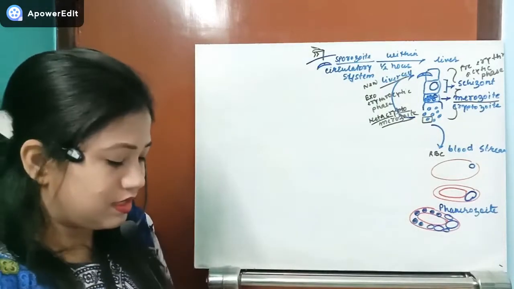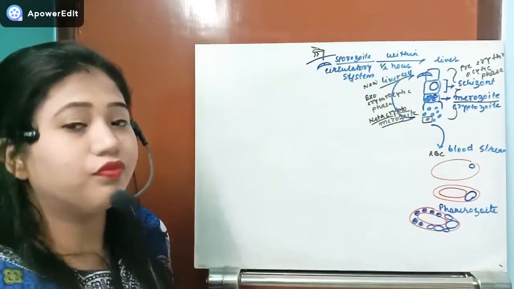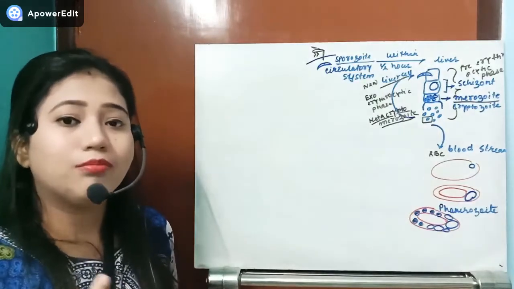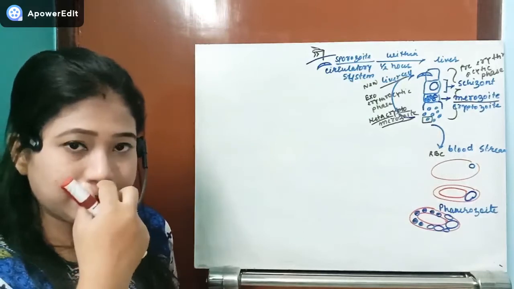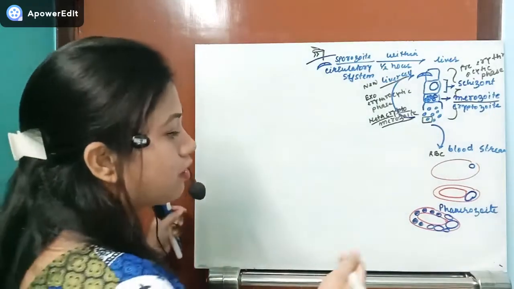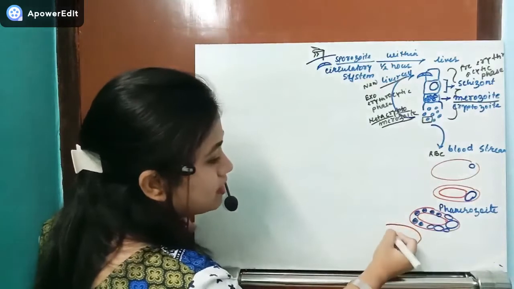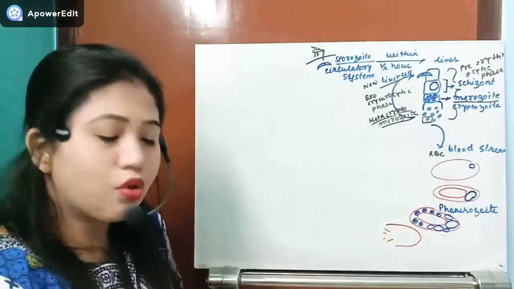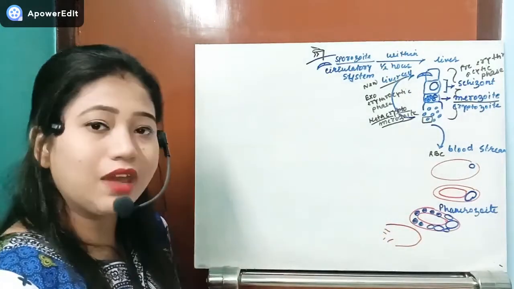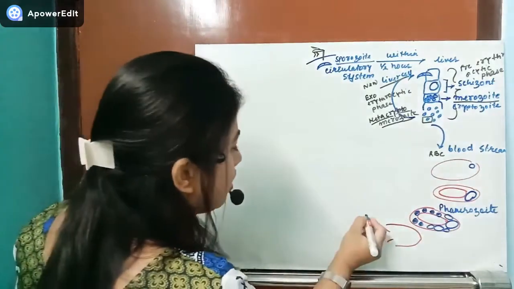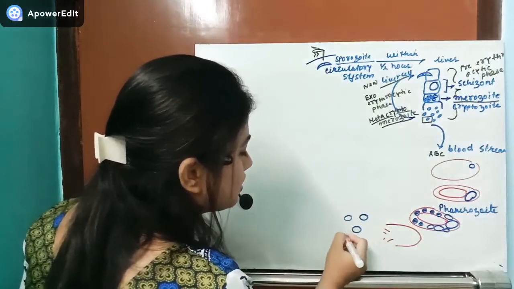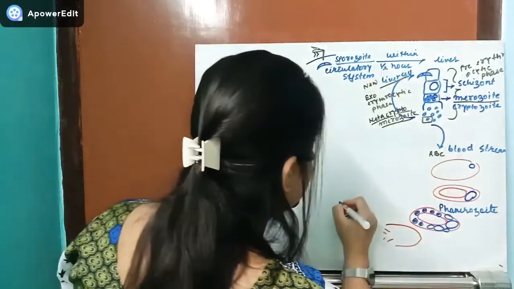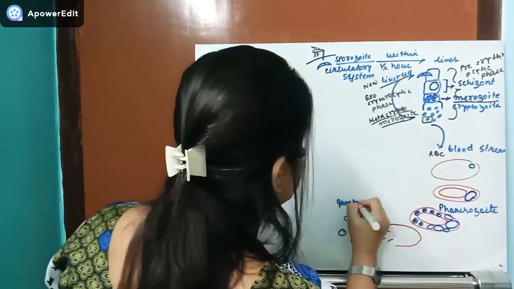Now what happens, see, at one period of time, whenever the corpuscle does not have any more organelle or cytoplasmic content, this RBC bursts, and whenever it bursts, those phanerozoites will be liberated. Okay, so these liberated structures are known as the gametocytes.